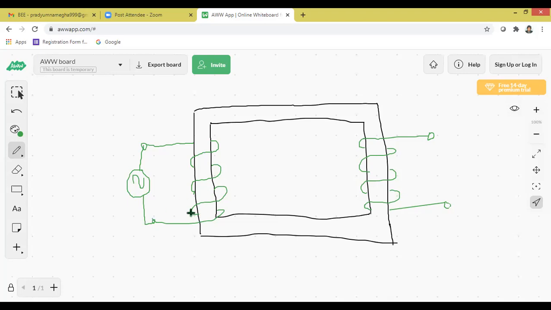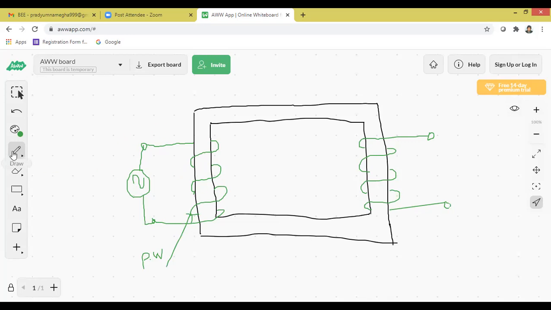In the examination, you are supposed to show the labeling of the parts. So here please write the complete word. I'm writing PW. PW means P dot W, primary winding. The winding which is connected to the AC supply is called the primary winding.